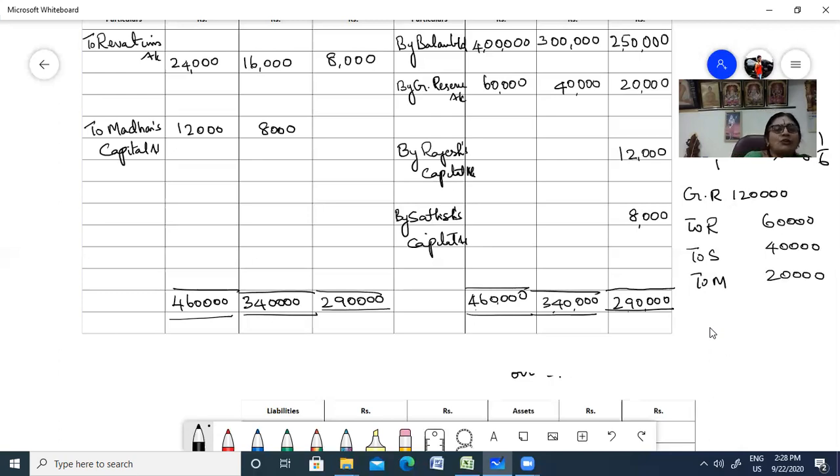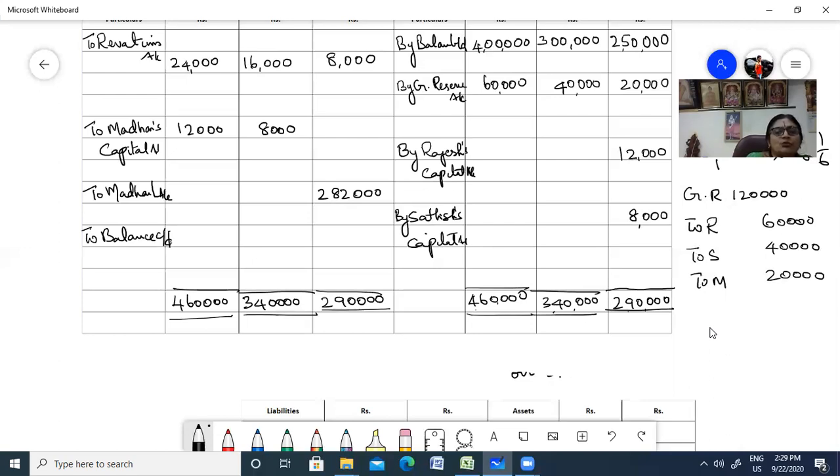Now Madan is going to retire. You remember, to Madan's loan account. Okay, you're going to transfer the balance. So remember, whatever balance you get. So 3 lakh and 2 lakh 90 minus 8. So that is 2 lakh and 82,000. Balance carry down. To balance carry down.